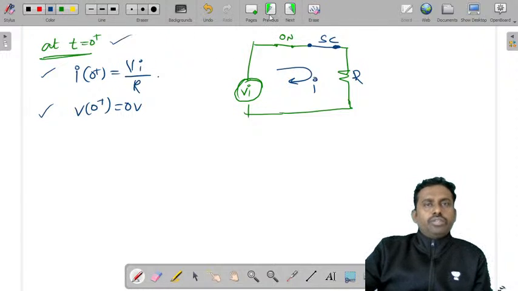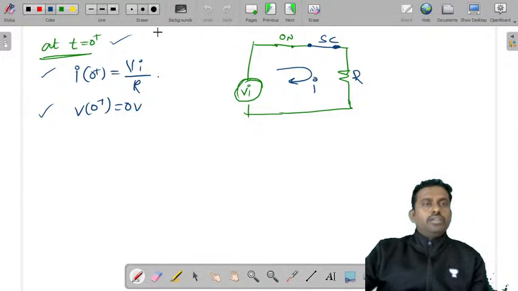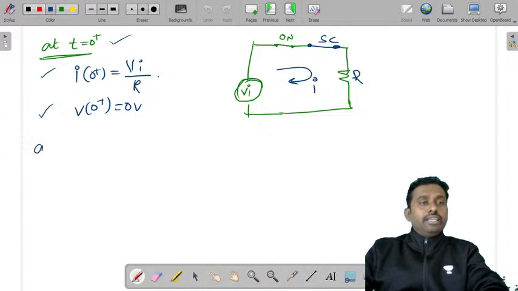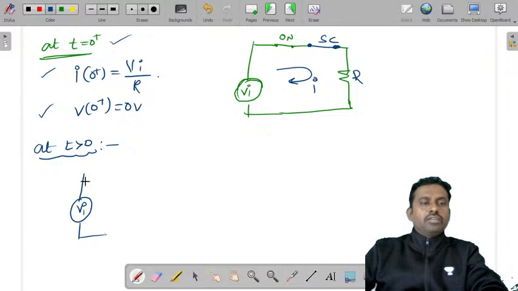So you have i of 0 plus and V of 0 plus at t is equal to 0 plus, and at t is equal to 0 minus also you have i of 0 minus and V of 0 minus. So now let us consider t greater than 0. What happens? You have the input voltage and switch is on. There is a capacitor with a resistor R, C, Vi.